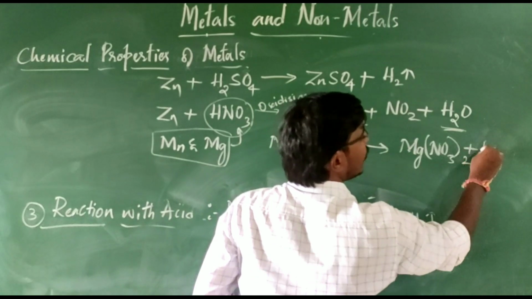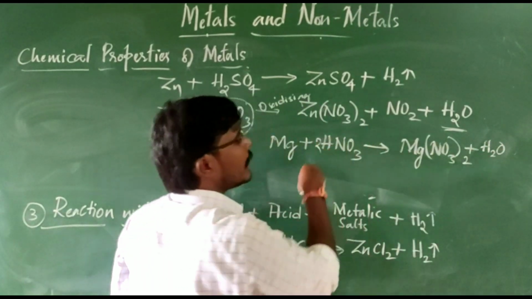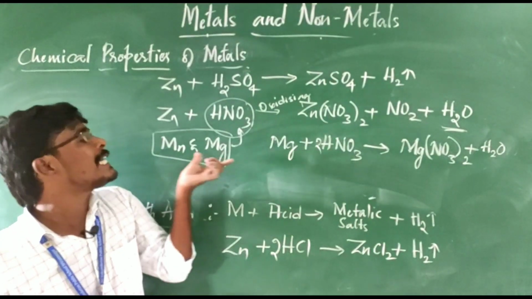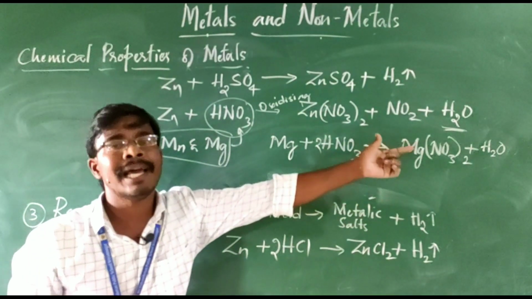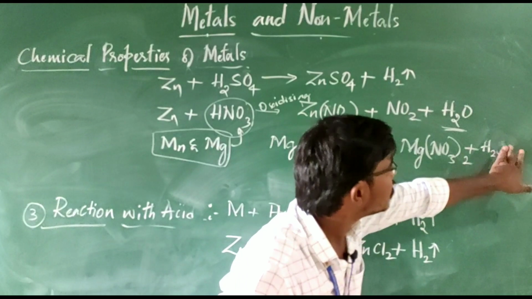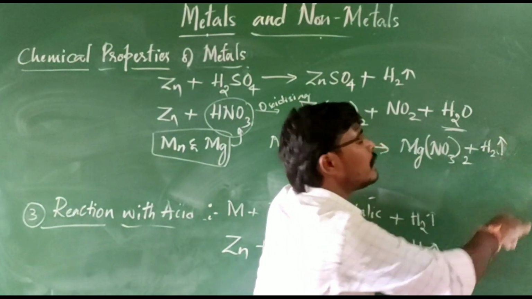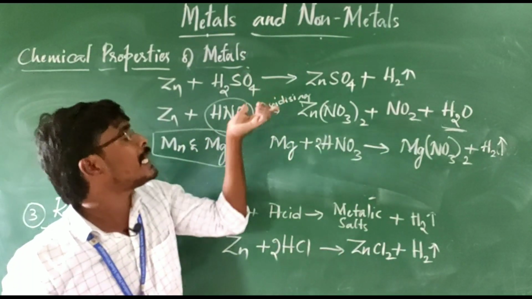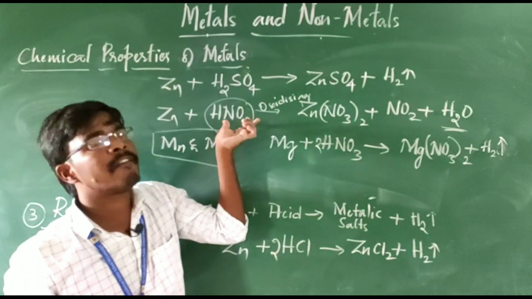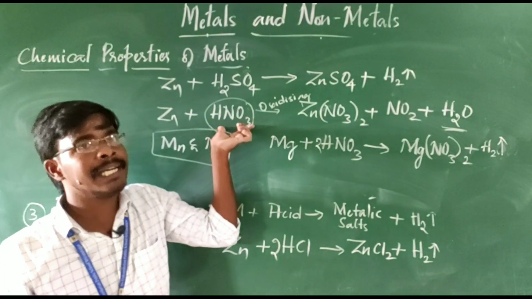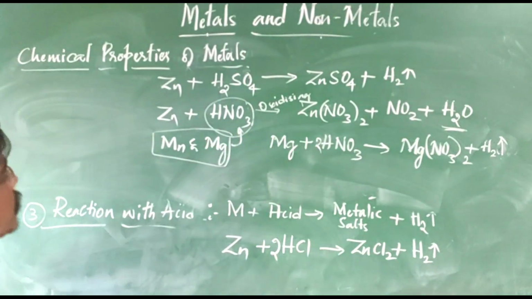With that, hydrogen gas will be liberated. So only magnesium and manganese have the ability to form salts and hydrogen gas. See here, hydrogen gas liberation will be there, but all the remaining elements with nitric acid don't form hydrogen gas because of its oxidizing nature. Clear? So let us go with the next reaction.